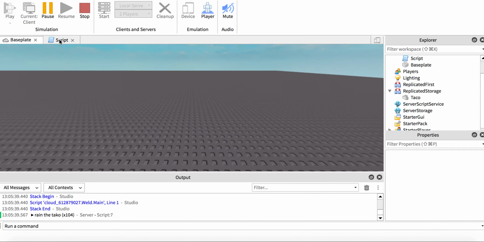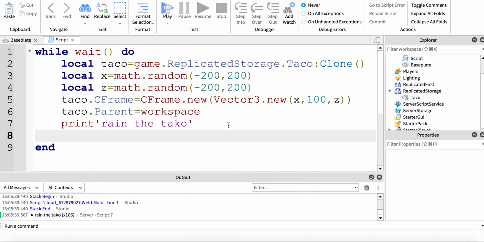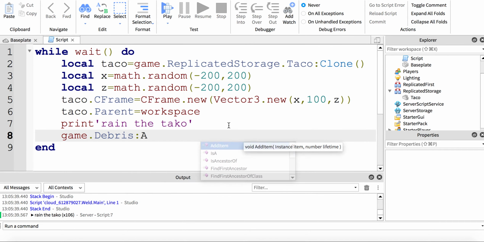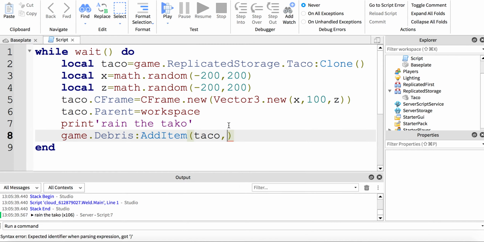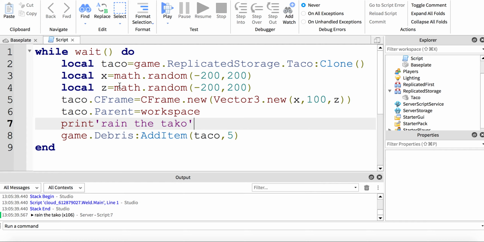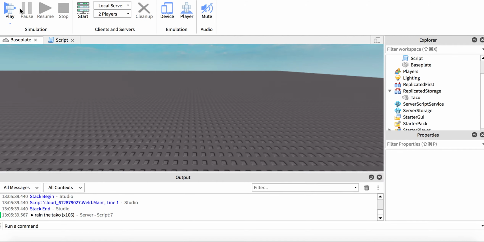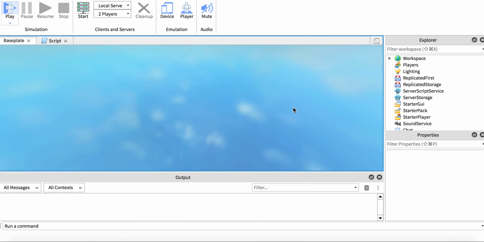One more thing to stop the lag. We want to debris add item taco, probably like 5. So it remove in 5 seconds to stop lag. Okay. So now we have made it rain the taco.